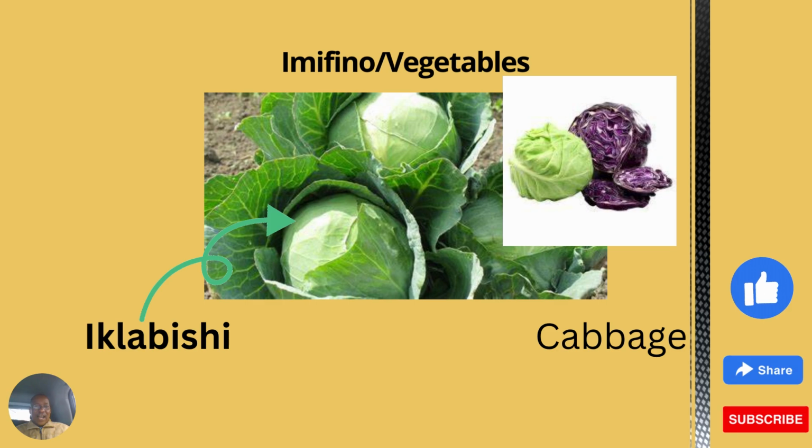So here we have I, kla, BI, which is B, SH, which is sh, and then iklabishi. Others say ikabishi, but then it means they omitted that L. So in reality, it's supposed to be iklabishi.